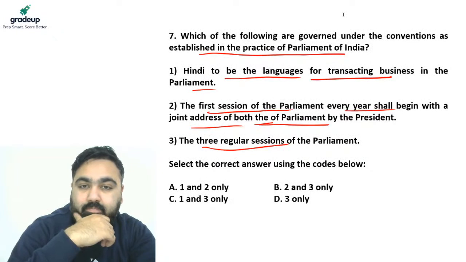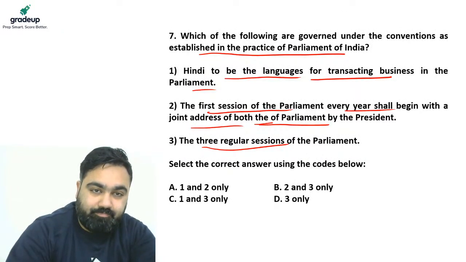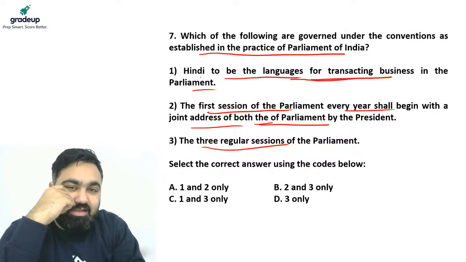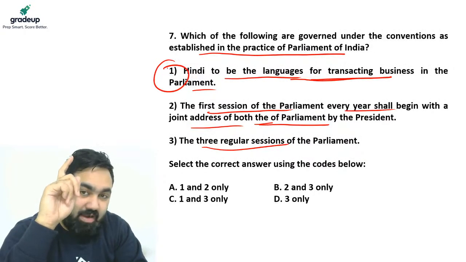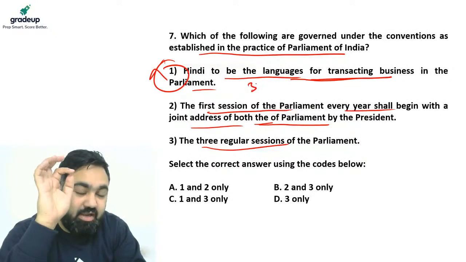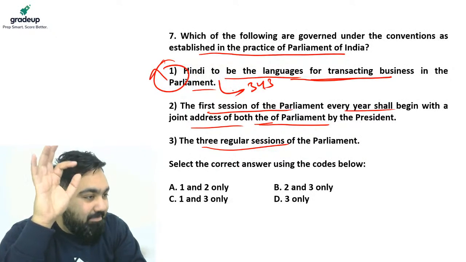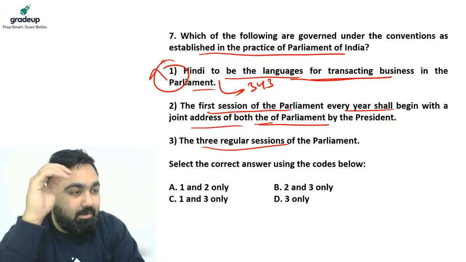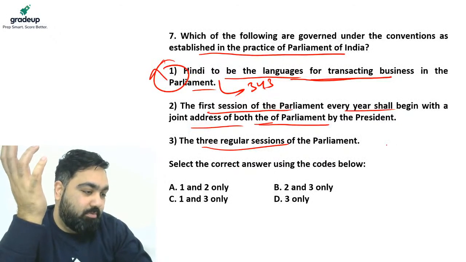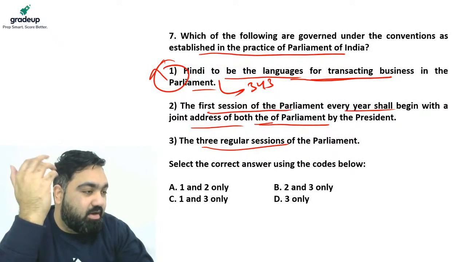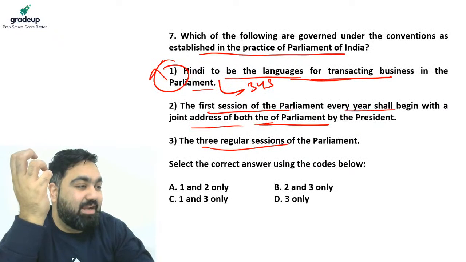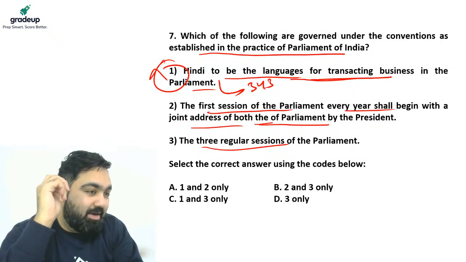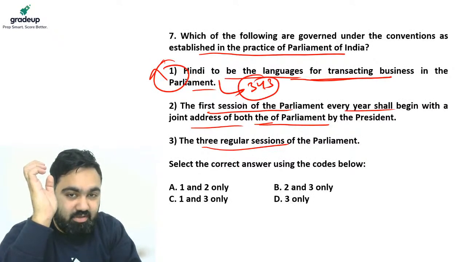Oh, okay. So let's see. First statement, Hindi will be used for transacting business. See, this is not an established practice. This is written in the Constitution under Article 343. Established practice means something that is not written in the Constitution, something that Parliament has decided on its own. That is an established practice. So, first is not an established practice, as it is written in the Constitution under Article 343.